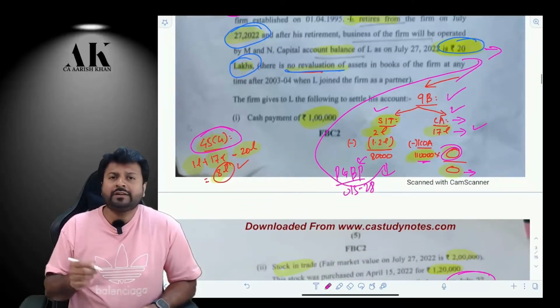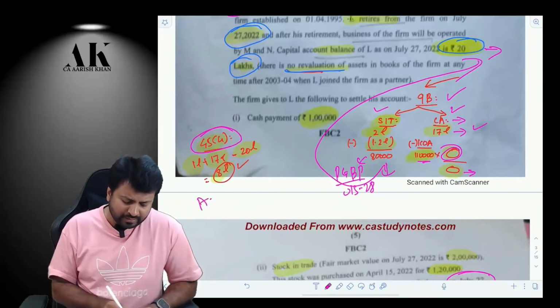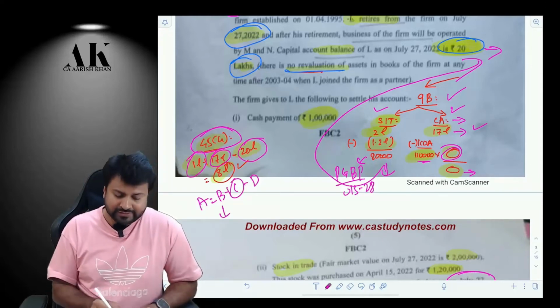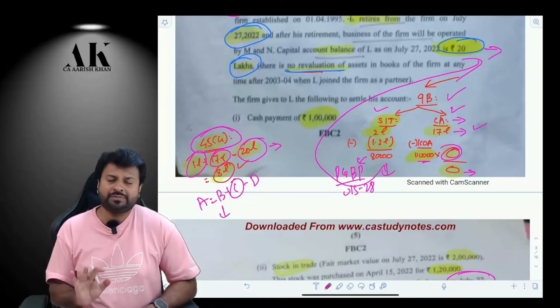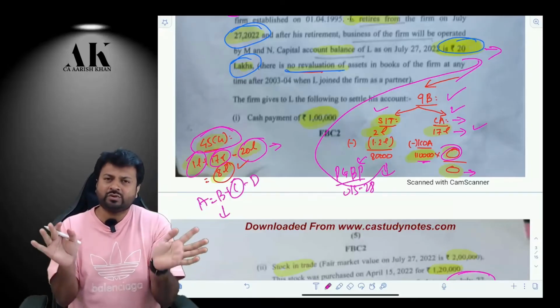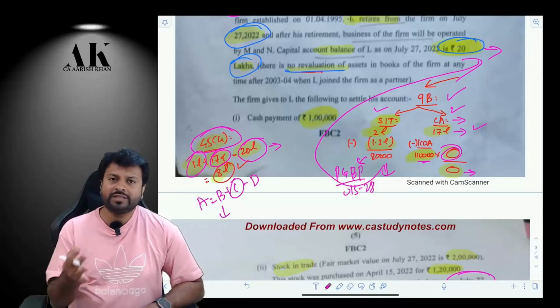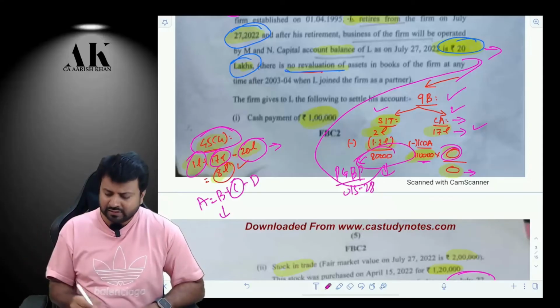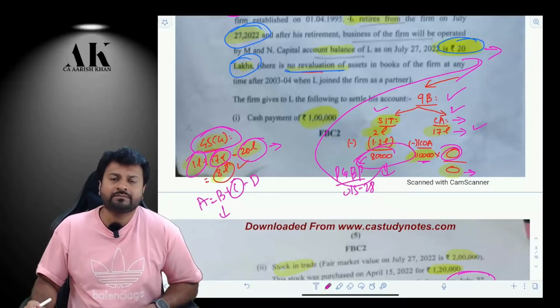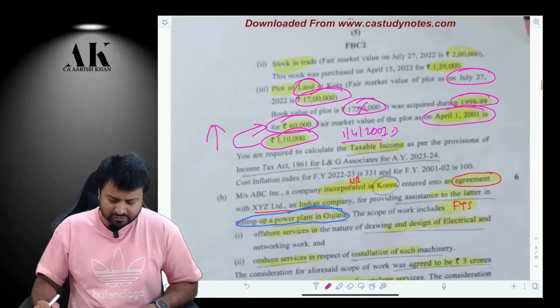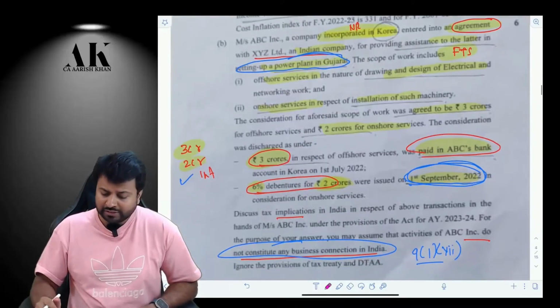Now, what should be done in 45(4)? 45(4) is very simple. A is equal to B plus C minus D. What is B? B is the money received. What is C? The fair market value of the capital asset received. What is D? This should be the adjusted capital, actually speaking. But even if you take that 20 lakhs, I will give the answer as correct, assuming that this 20 lakh is after making the adjustment of the profit which has been generated over here. So this is what this question is all about. Let's move on to the next question.